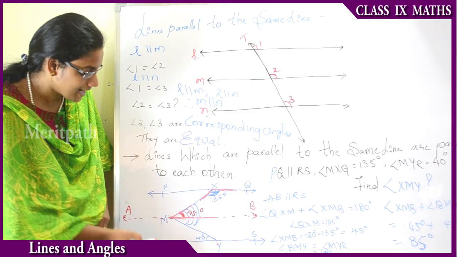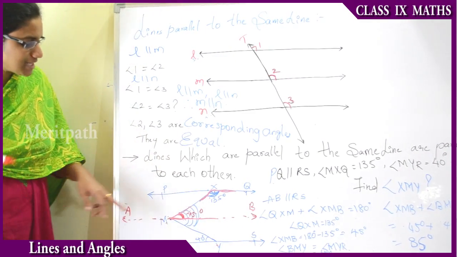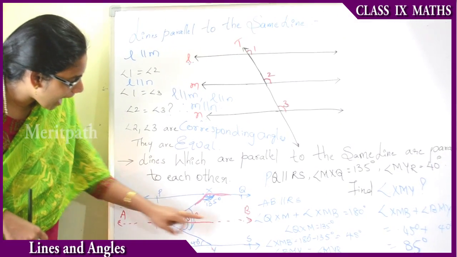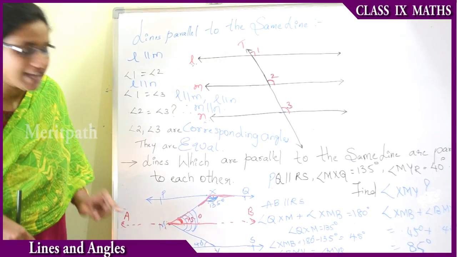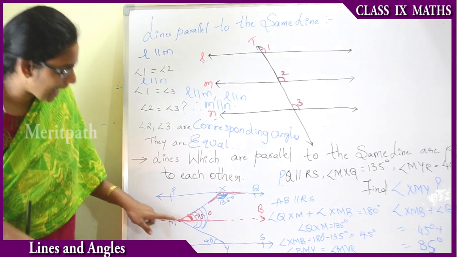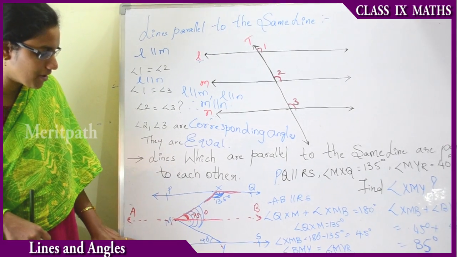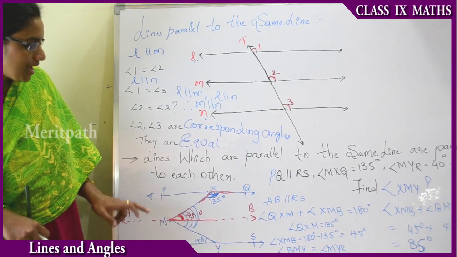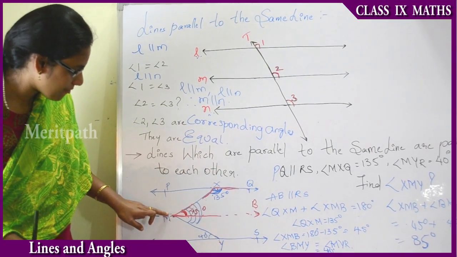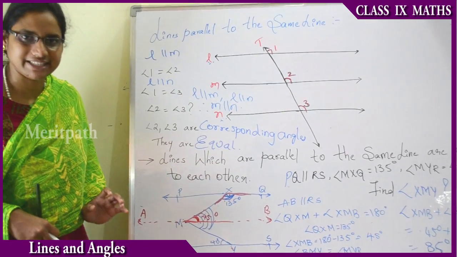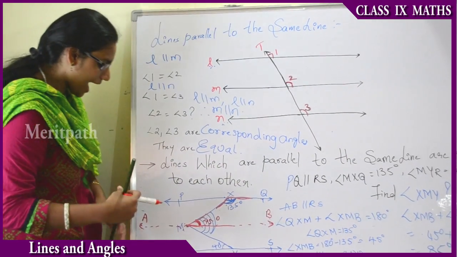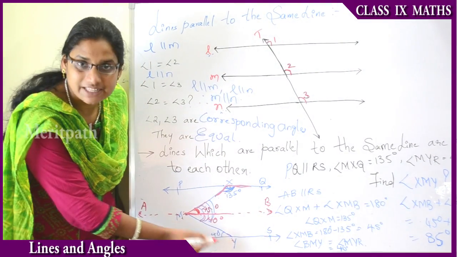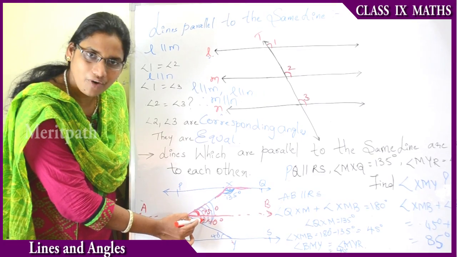Therefore, we can say that the transversal MY is passing through them. Therefore, we can say that the angle BMY is corresponding to the angle MYR. Therefore, we can say these two angles are equal. Therefore, the angle BMY will be equal to 40 degrees, that is equal to angle MYR. These two corresponding angles will be equal. Therefore, this is equal to 40 degrees.